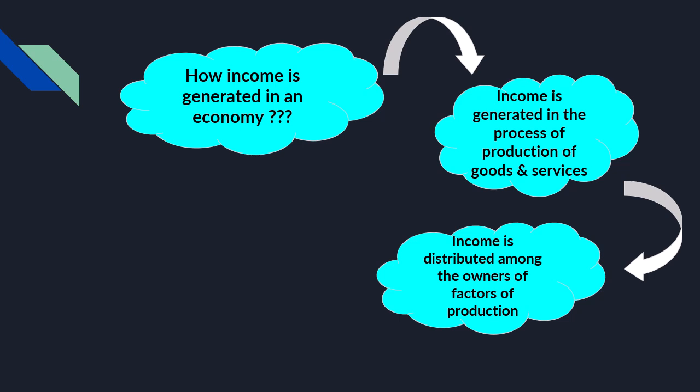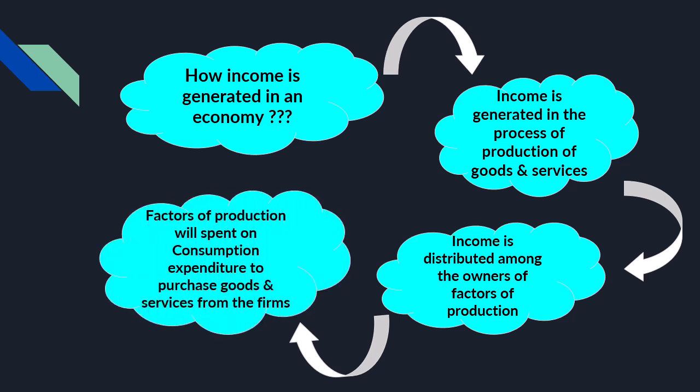After distribution of income, the factors of production will use it for their consumption expenditure. So they will spend this income to purchase goods and services which are produced by firms.